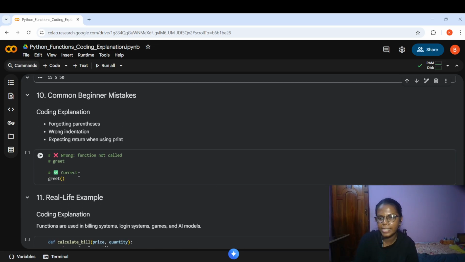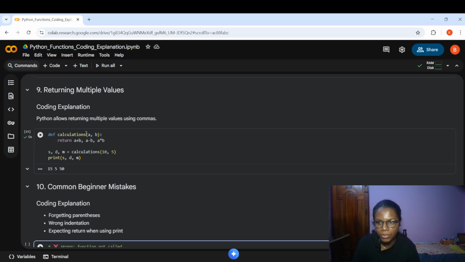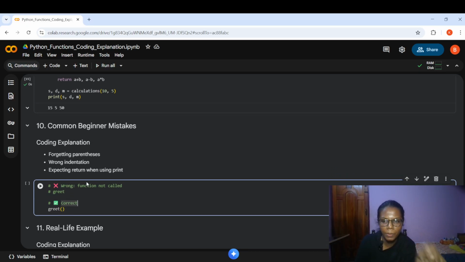And finally, let's end by seeing some common beginner mistakes that you could make if you're learning functions in Python for the first time. The first mistake is forgetting the parentheses while defining a function or calling a function. The parentheses, the open bracket and close bracket, are something you should never forget. If you miss them out, it will not give the exact output that you expect.